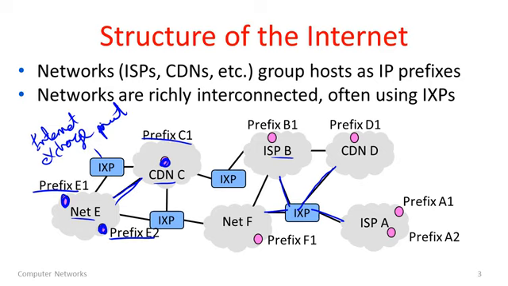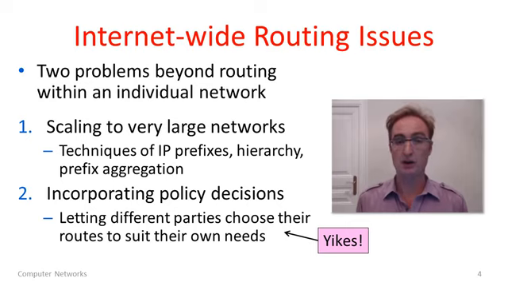Now, our routing problem is that somehow, even though these are all different networks run by different people, and hence they have different ideas of what routes they would like to choose, we want to be able to find routes from a source, let's say the CDN here is sending traffic, somehow to reach a particular destination, such as a customer here within this ISP. Well, we'll get to how exactly we do that in a moment. What I want to talk about first of all are just the issues which are introduced by this internet-wide view of routing across multiple parties.